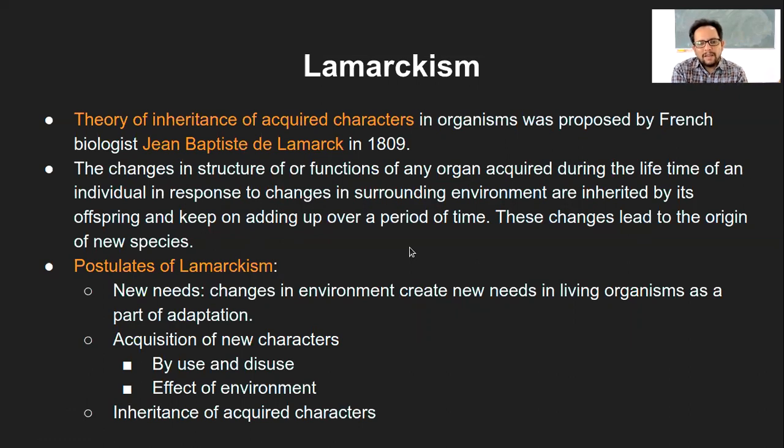One generation will have a certain change, their offspring will have a certain change, and this goes on accumulating over time. That's what we call the process of evolution.